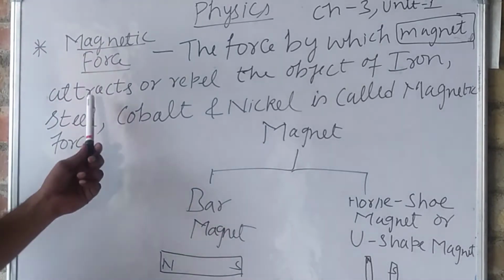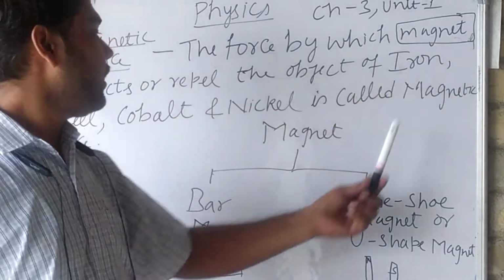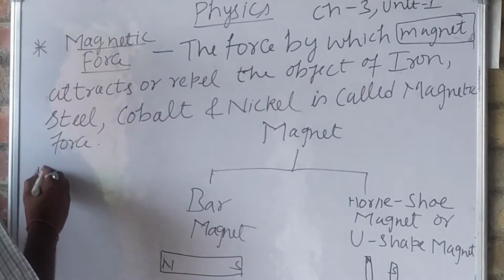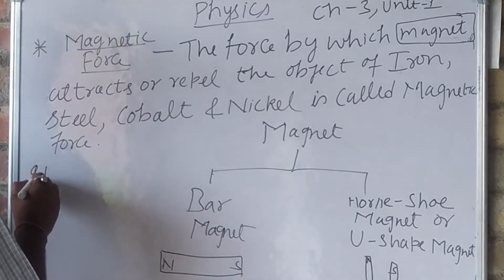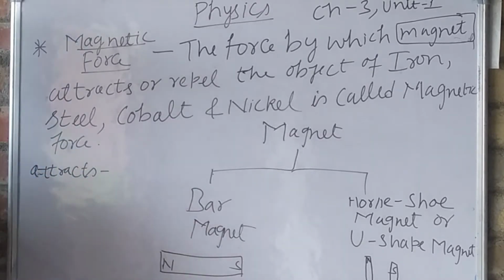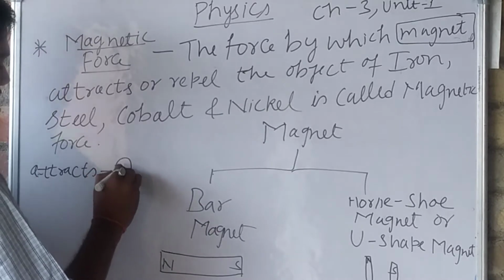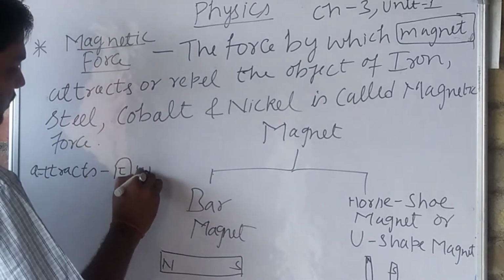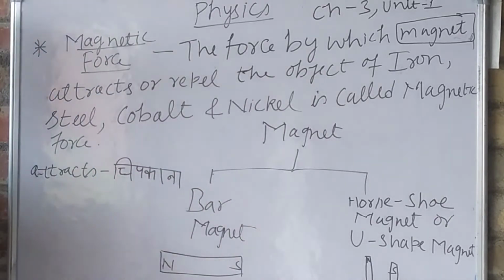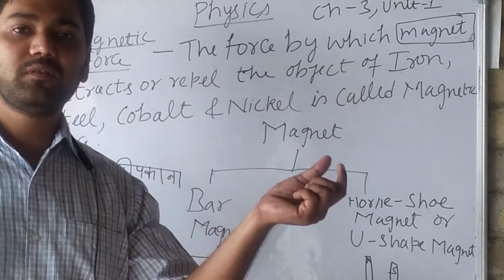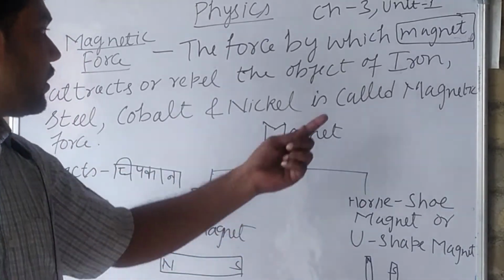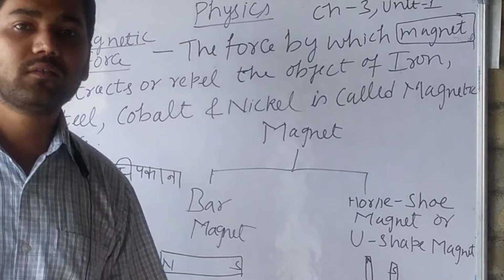Now what is written? The force by which a magnet attracts or repels. Attract means चिपकाना. That means it will fuse, it will cling to the objects of iron, cobalt, steel.